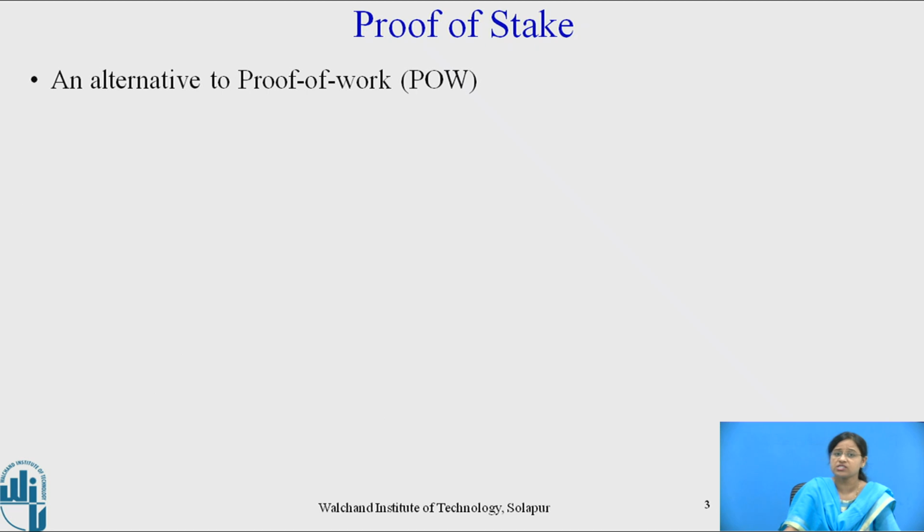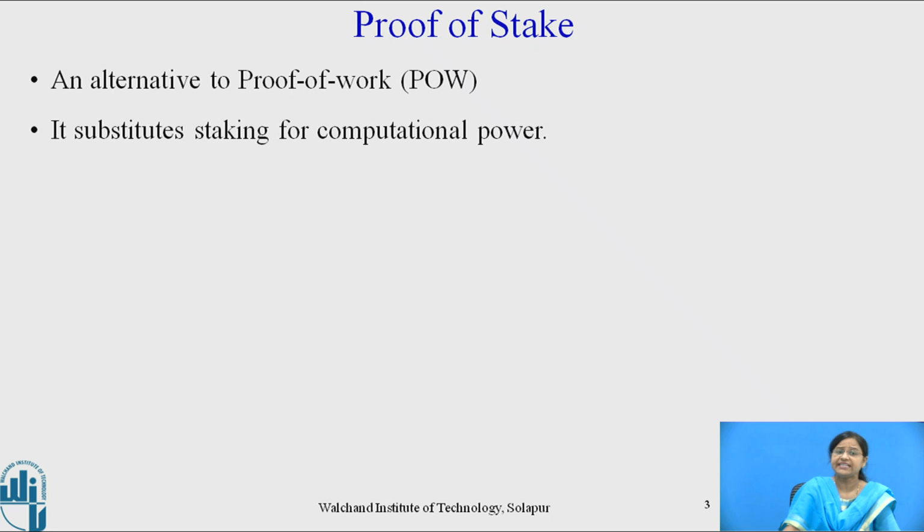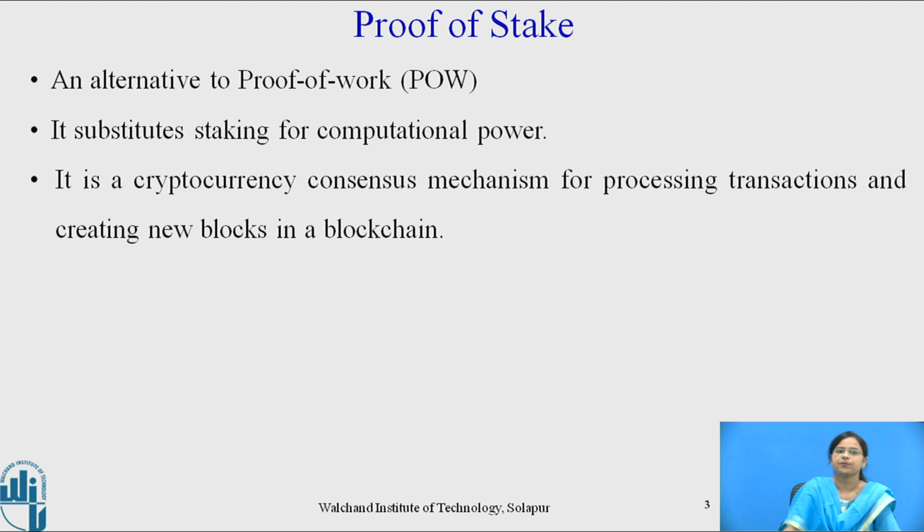Proof of stake was created as an alternative to proof of work. It substitutes staking for computational power. It is a cryptocurrency consensus mechanism for processing transactions and creating new blocks in a blockchain.